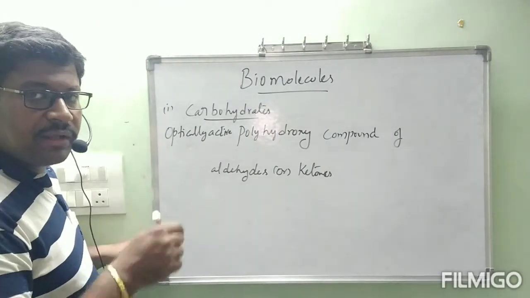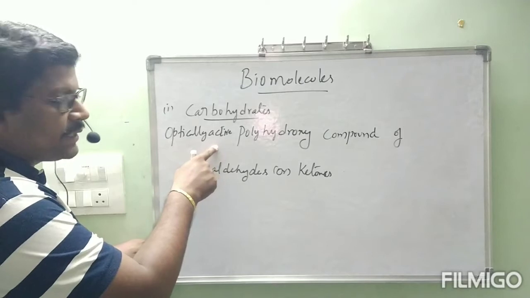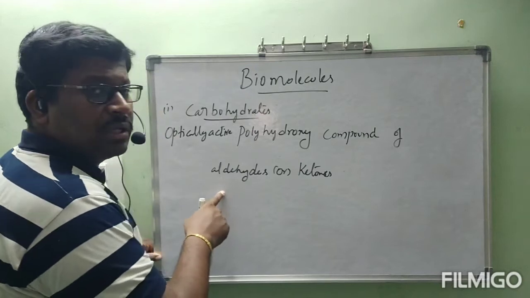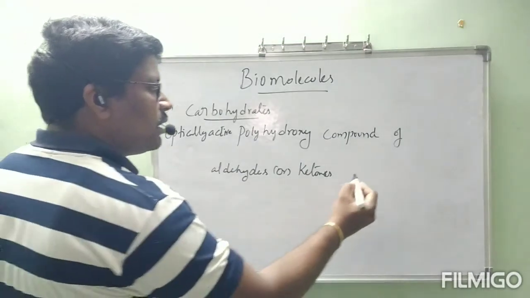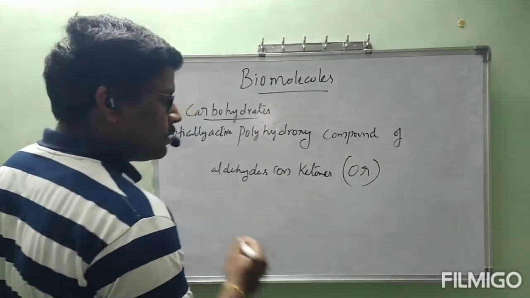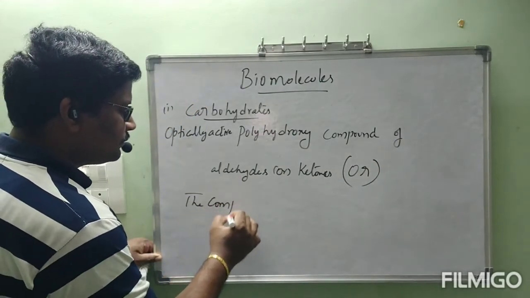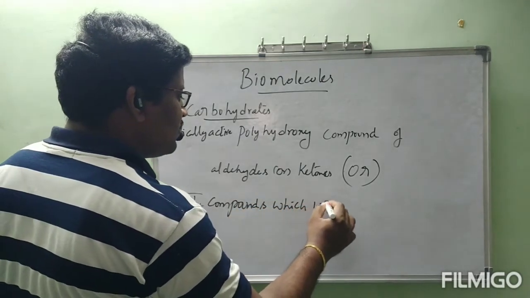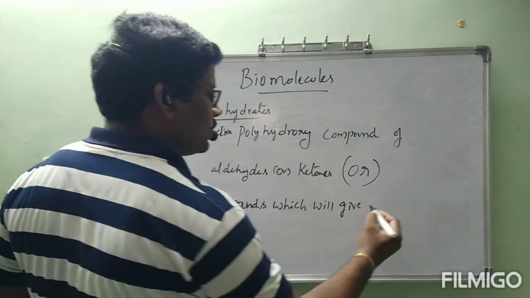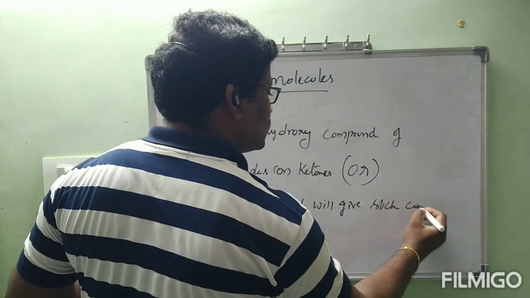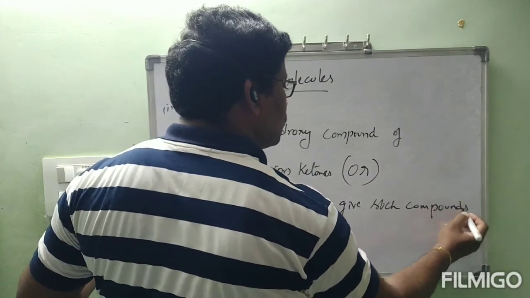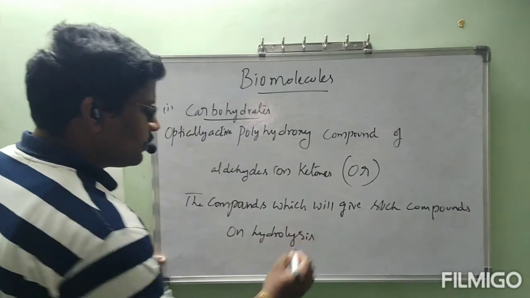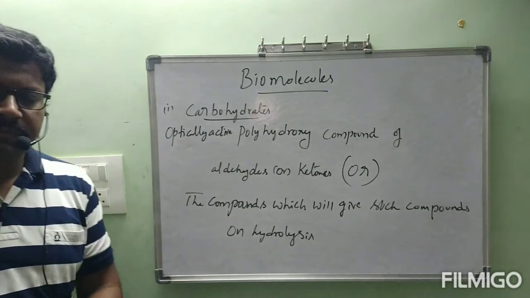Carbohydrates are the compounds which are optically active polyhydroxy compound of aldehydes or ketones, or the compounds which will give such compounds on hydrolysis. First the definition is like this. I will explain, no problem.